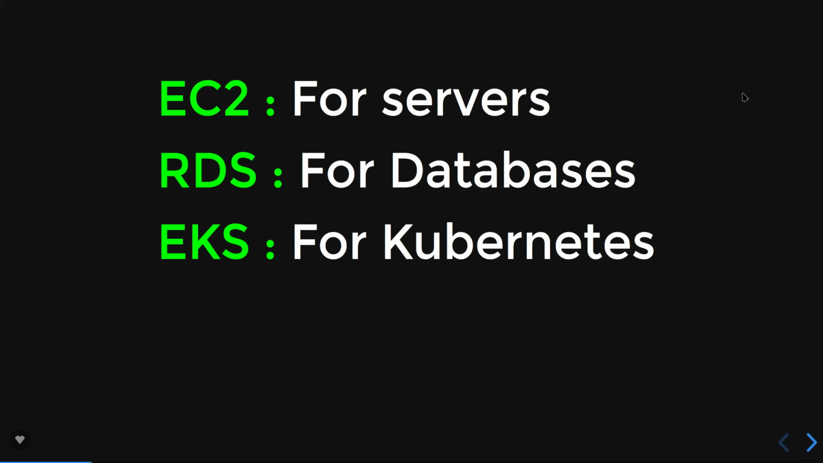And for example, if you want to create a Kubernetes cluster, which is a container orchestration platform and one of the major open source projects, and if you want to run such a cluster on Amazon Cloud, Amazon has a service called EKS, Elastic Kubernetes Service. Likewise, Amazon has 250 plus offerings.